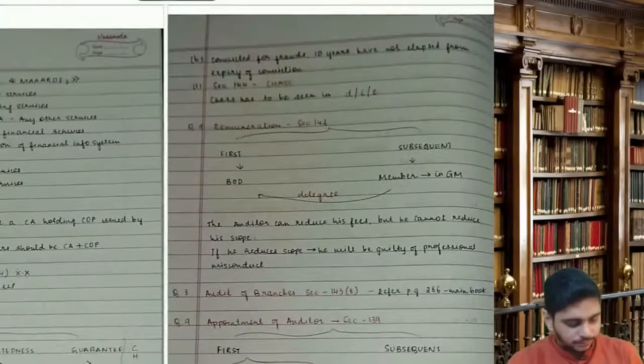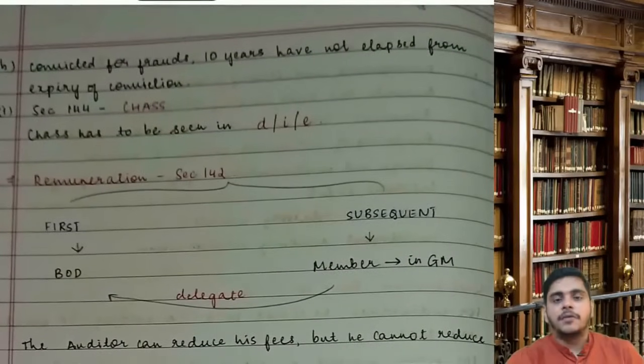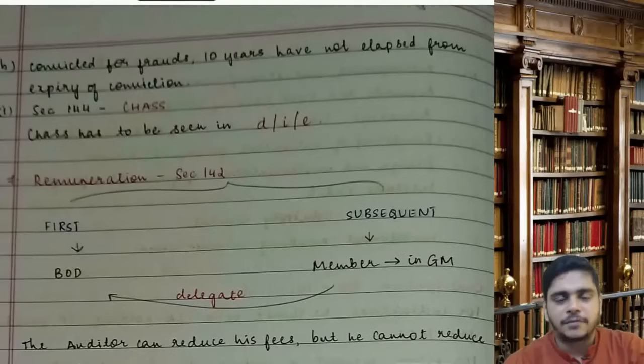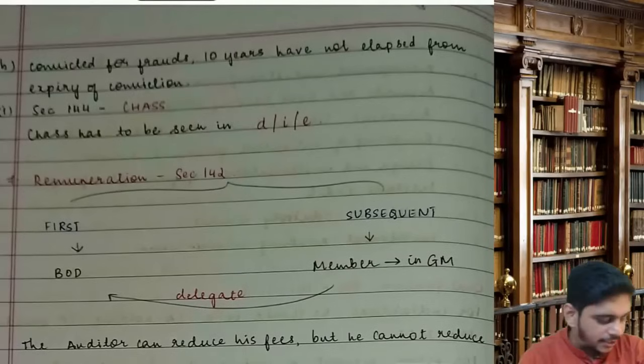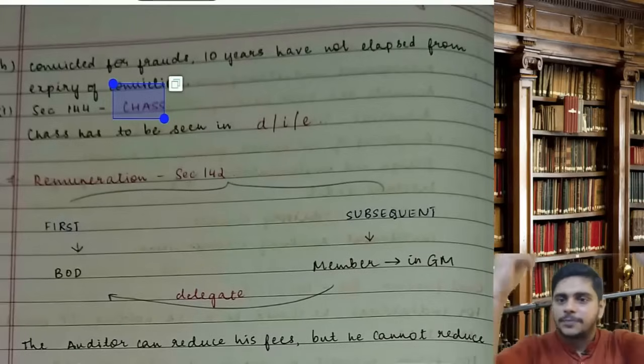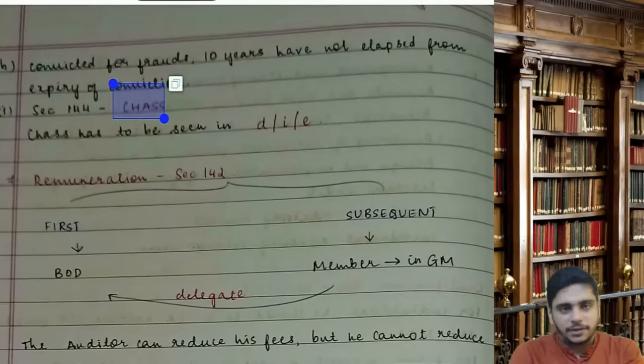Then, if you are convicted for fraud and 10 years have not elapsed from the expiry of conviction, you are disqualified. And if you are rendering section 144 services, that is prohibited service. So if any of A to I is attracted, you are disqualified. Other than A to I, you are qualified.